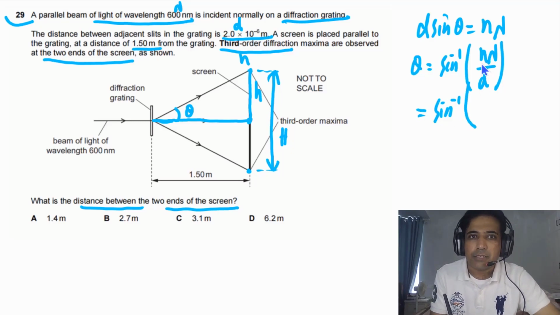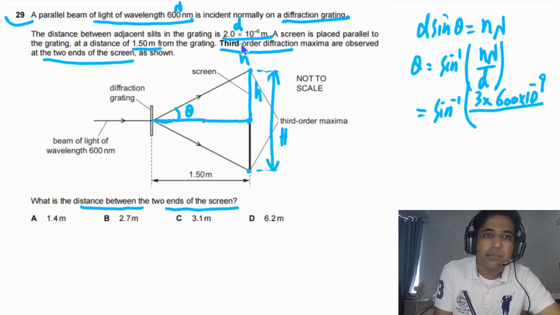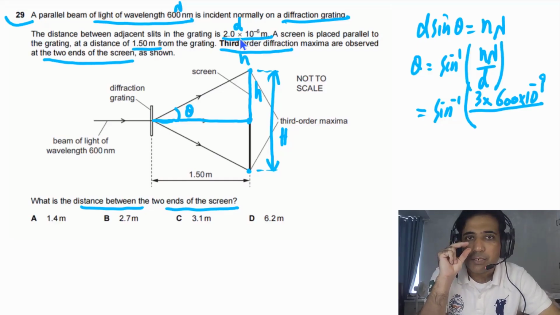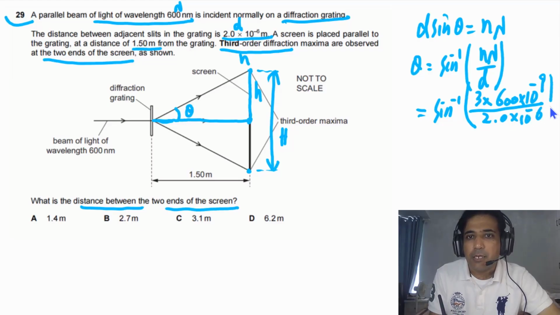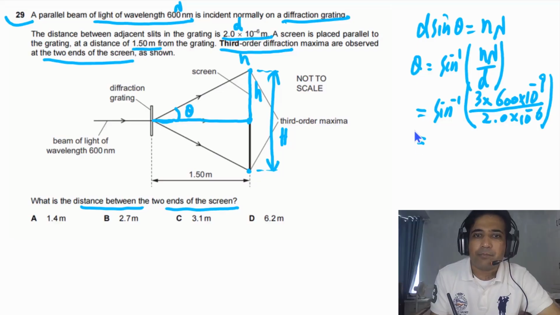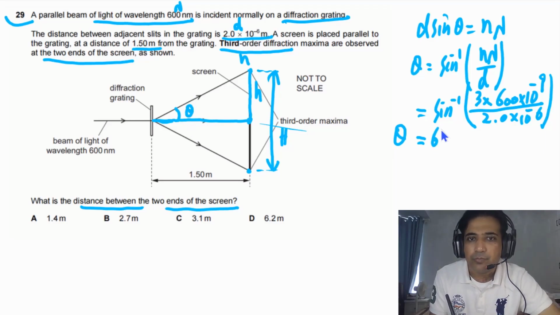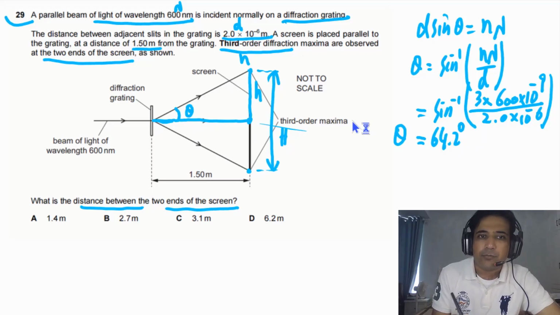We have in this case n, that is 3, and lambda is given to us in nanometers, so we have to convert this one into meters, and we need to divide by d. d is the distance between two adjacent slits, and this distance is 2.0 times 10 to minus 6. Now if we solve this one, we will get the value of theta, meaning we will be able to find this angle, and this angle will be equal to 64.2 degrees.